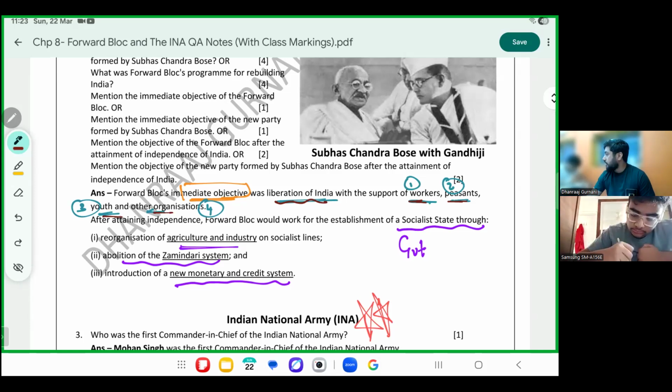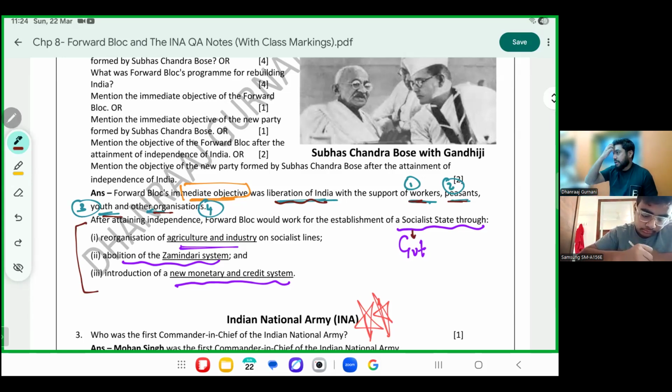Confirm? Then the long-term objectives of the forward block will be as follows. The forward block would work for the establishment of a socialist state. Socialist means a state which will be under the government.